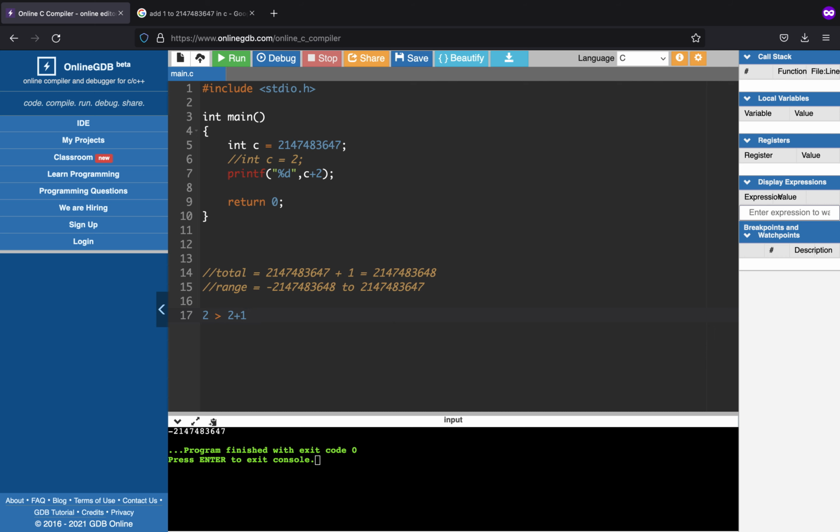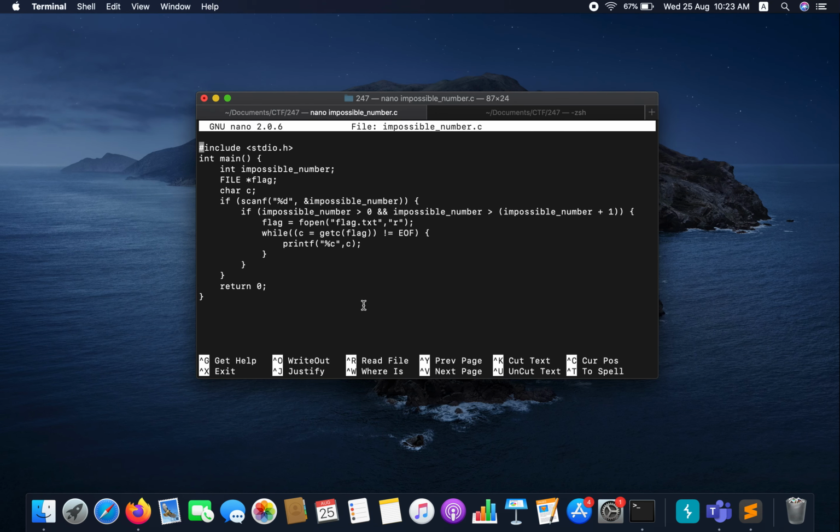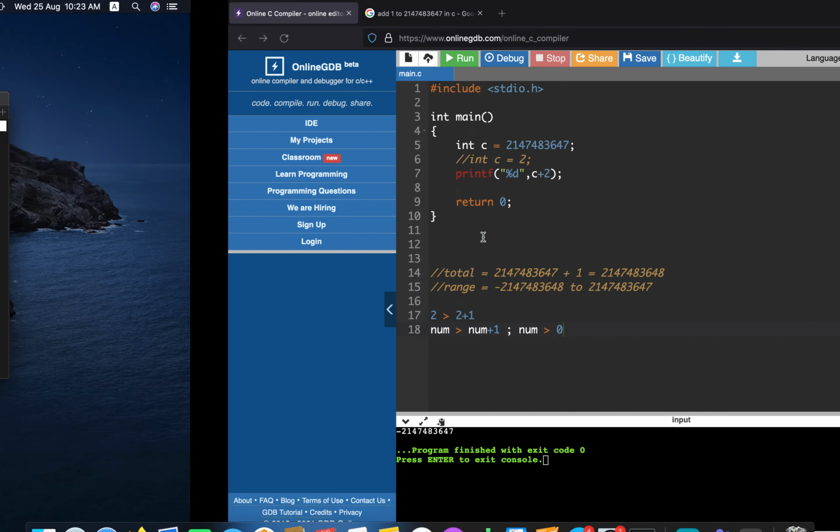Similarly, any number cannot be greater than 1, which again the condition is number should be greater than 0. But this is possible here because of integer overflow.